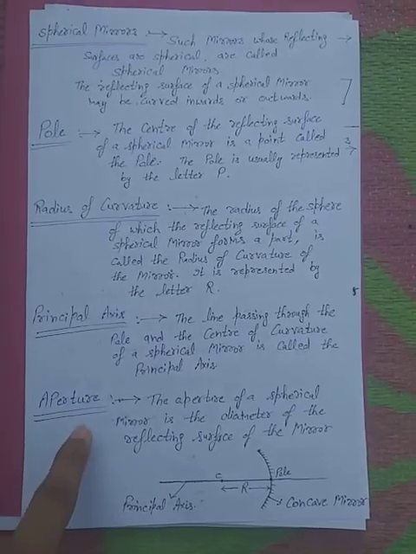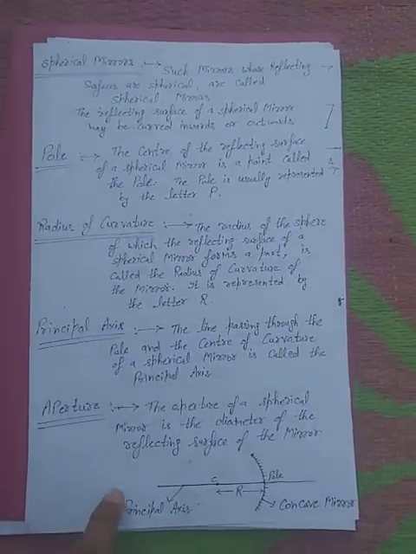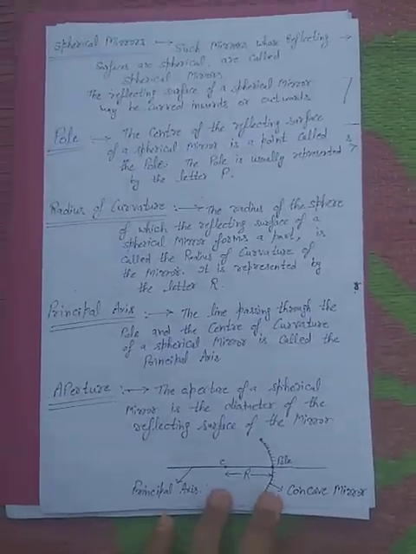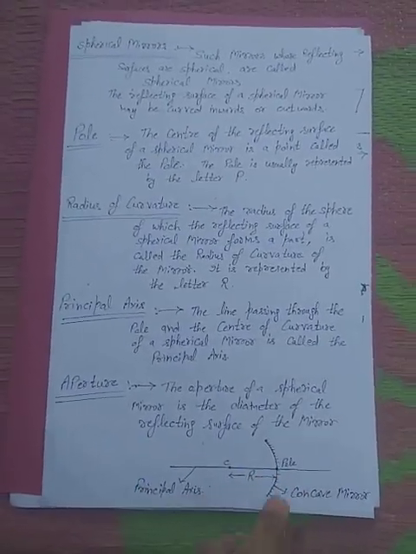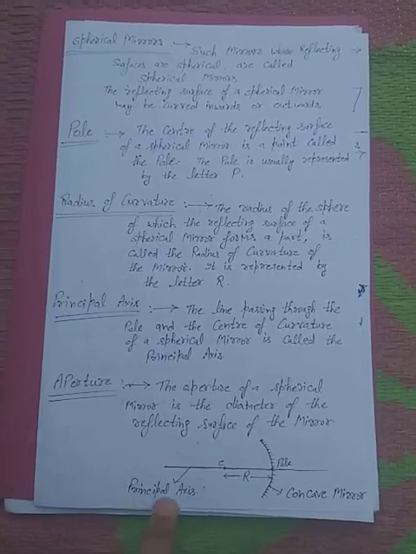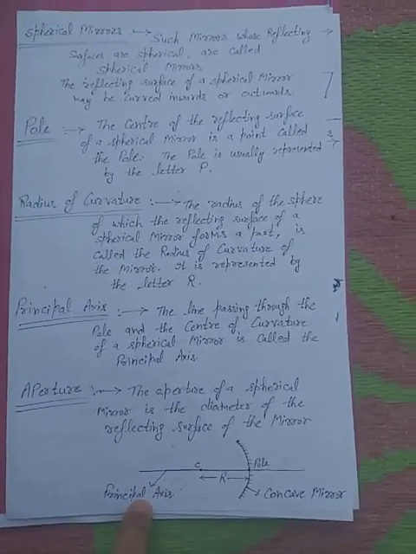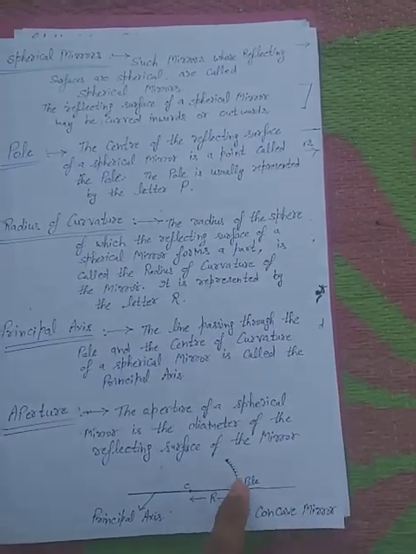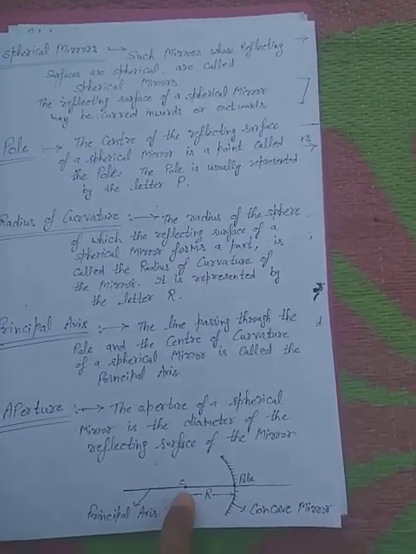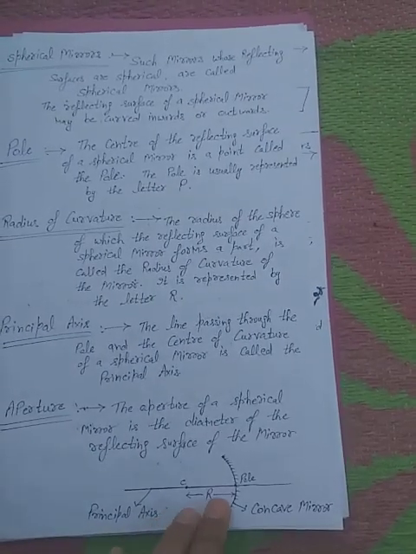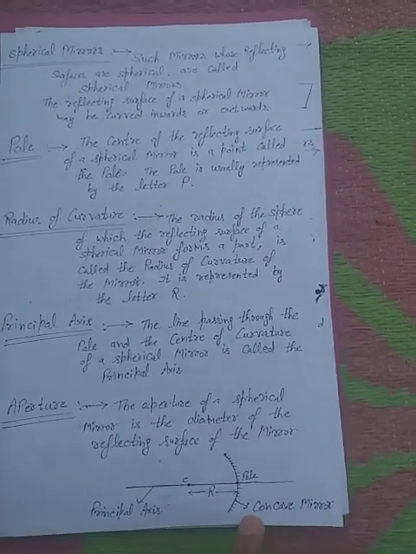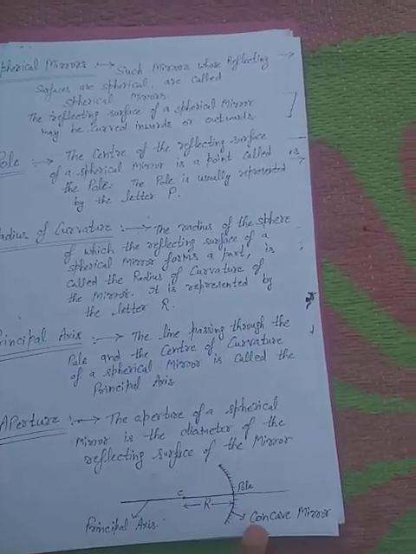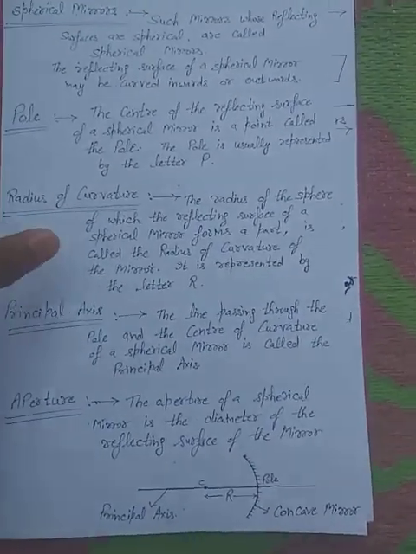You can see that the line passing through the pole and center of curvature is called the principal axis. The center of the sphere from which the spherical part is formed is called the center of curvature. The radius of the sphere is called the radius of curvature. The mirror which is shown is a concave mirror.